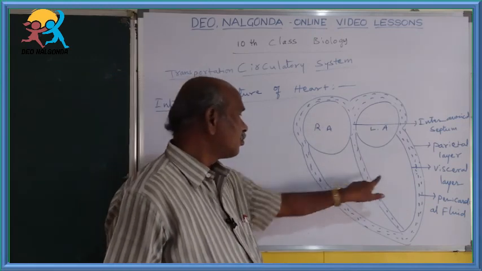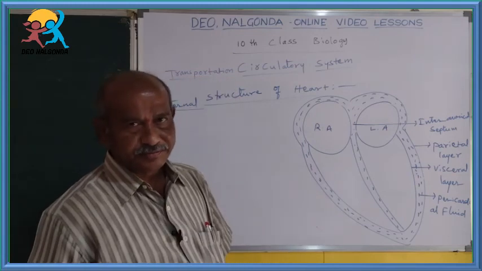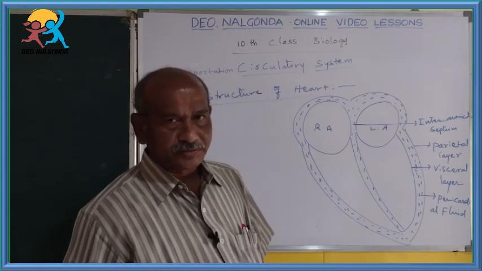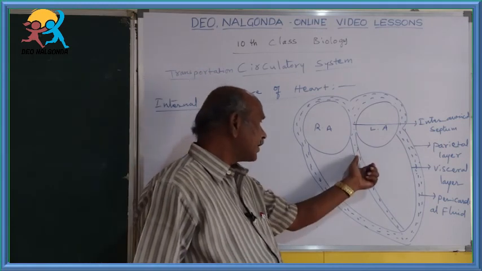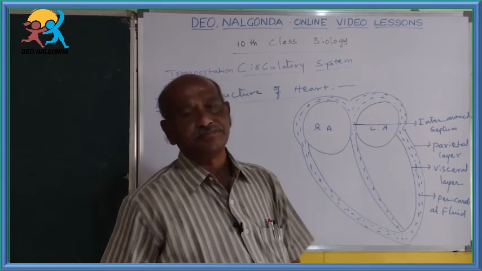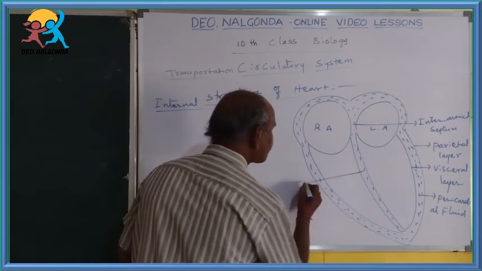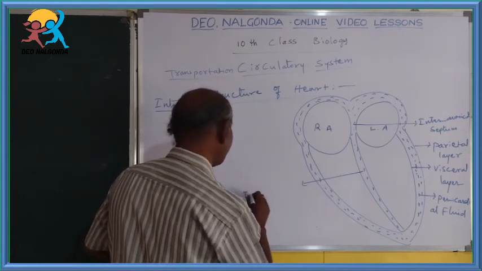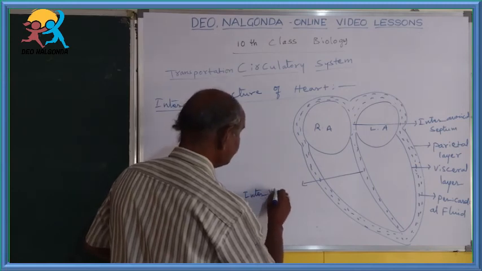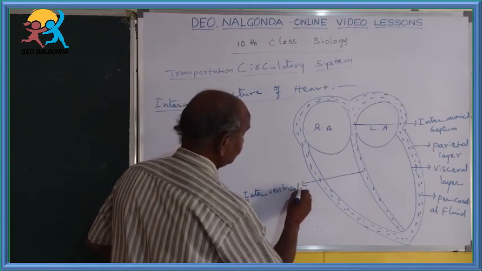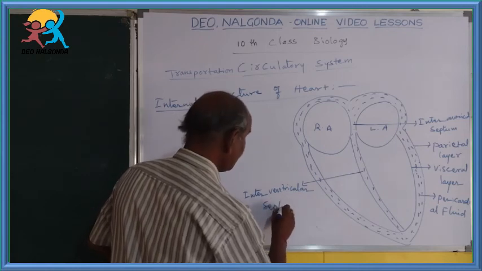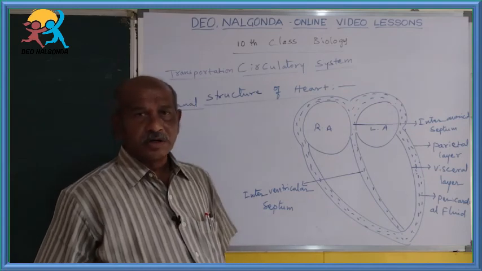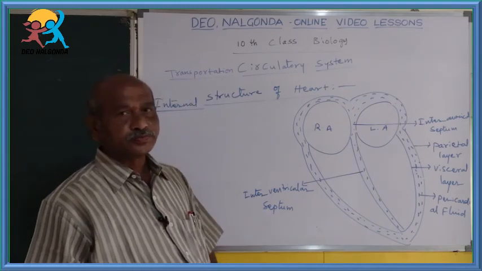Then you come to the bottom chambers, they are called ventricles. Actually, in the fishes only one ventricle is present. It is converted into two by interventricular septum. So interventricular septum divides the ventricles into two.